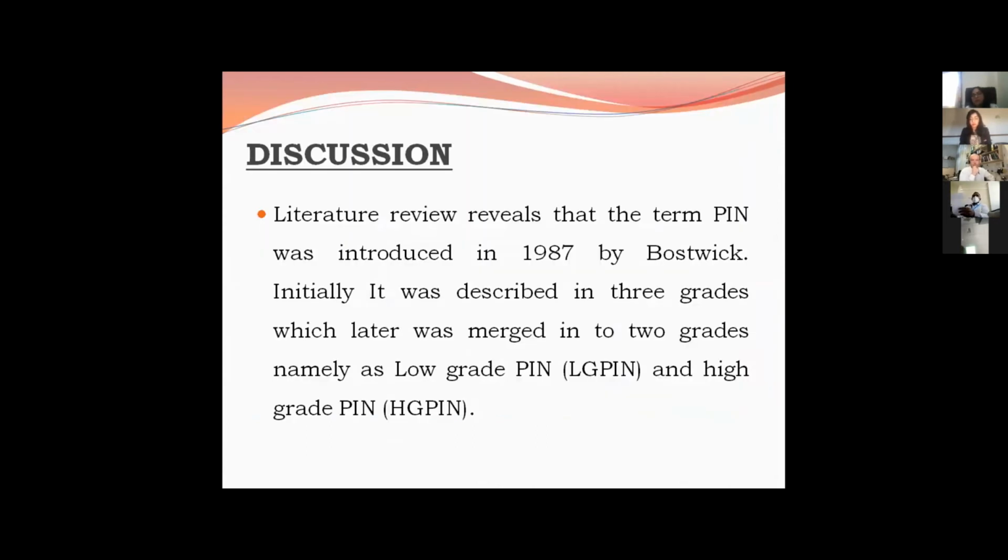Coming to the review of literature, this term PIN, as I told you earlier, was coined by Bostwick in 1987, but the pre-malignant lesion was first discovered by McNeal in 1926. Initially, there were 3 grades. Later on, it was merged into low-grade PIN and high-grade PIN.